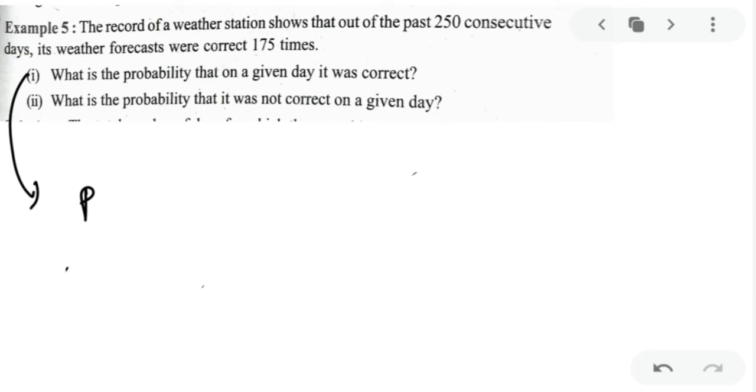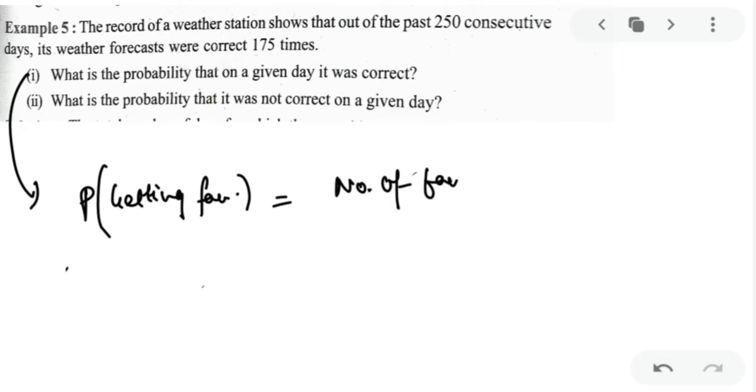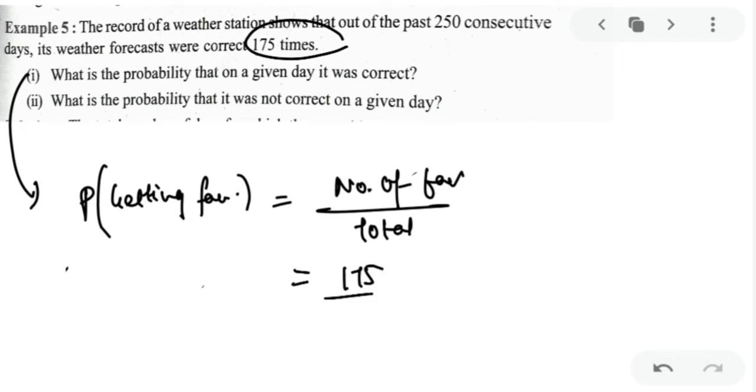तो ये प्रोबेबिलिटी क्या है कि आज का जो वेदर फोरकास्ट किया हुआ है वो करेक्ट होगा. So that is probability of getting favorable outcome. Yes, so that will be number of favorable outcomes upon total. What is number of favorable outcomes? How many times your forecast is going correct? 175 times. Out of how many? Out of 250. So your probability will be 175 upon 250. Yes, my dear child, you can convert into decimal and keep it.